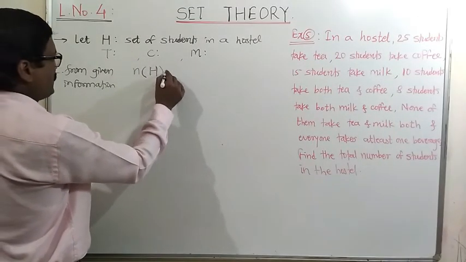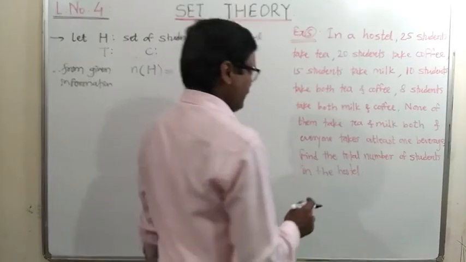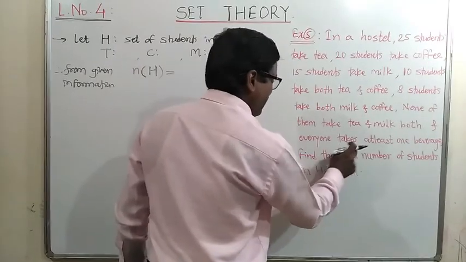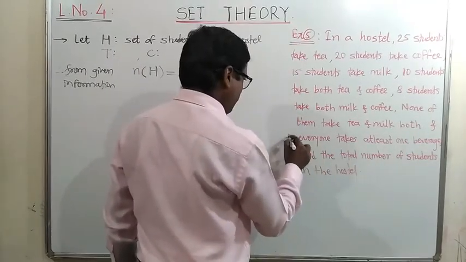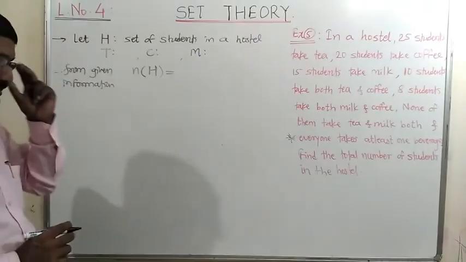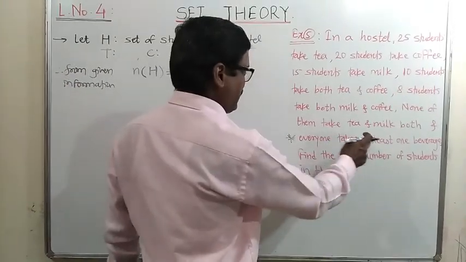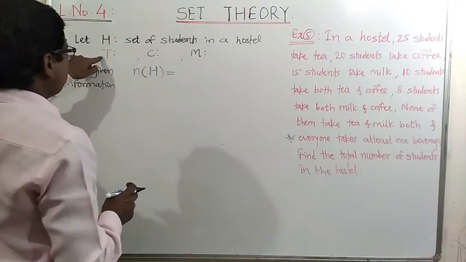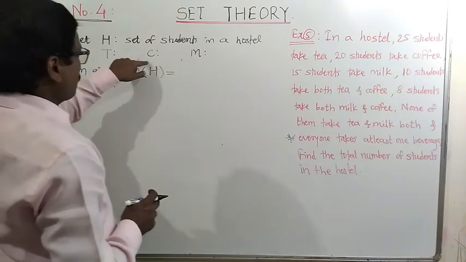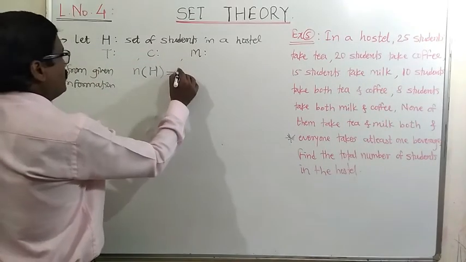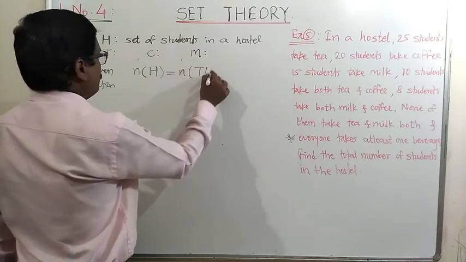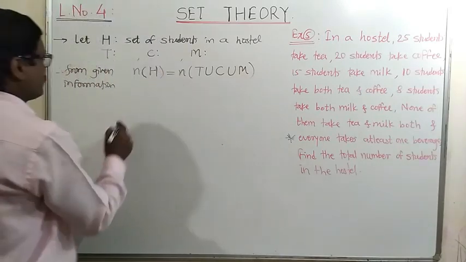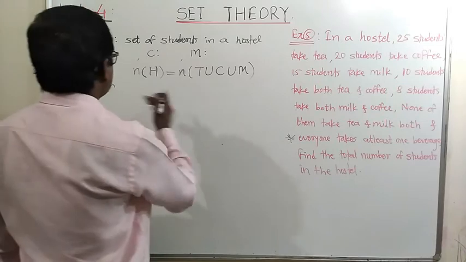But the number of students in the hostel is the number of students who take either tea, coffee or milk, because everyone takes at least one beverage, that is given here. That last condition says that everyone takes at least one beverage, meaning any student will be from this set of students who take tea or coffee or milk. So n of H is equal to n of T union C union M. The question is here and it is asked here.